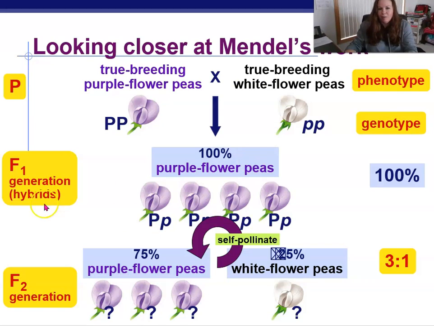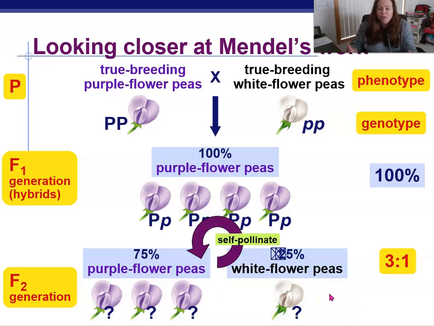So here we have all those words written in here with our purple and white as the phenotype of the parents to begin with. We have their genotypes written here, big P, little p. All of the F1s are the same, heterozygous, big P, little p, 100% of them. And then when we self-pollinate them and get the F2 or second filial generation, then 75% of them would have been purple phenotype and 25% would have been a white phenotype.